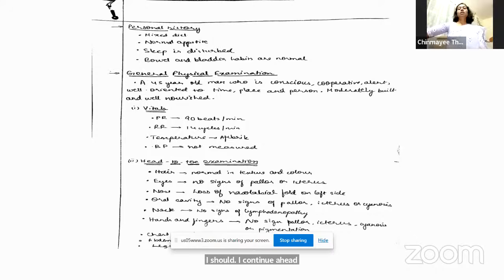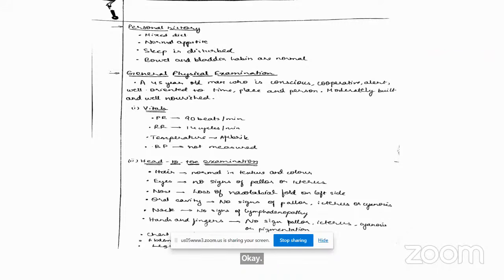Ma'am, he has a mixed diet, normal appetite, sleep that is disturbed due to the headache, bowel and bladder functions are normal. Should I continue ahead? At the end, once you end your history, you have to summarize the history and give a probable diagnosis. Okay, ma'am, should I summarize it now?